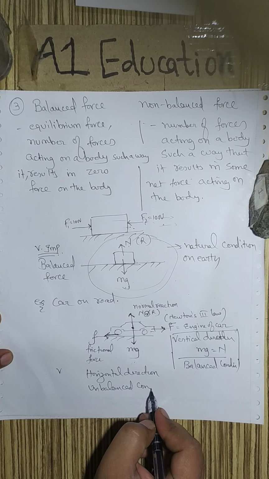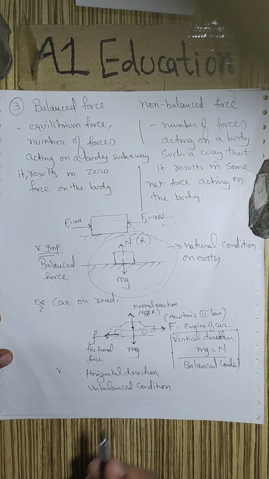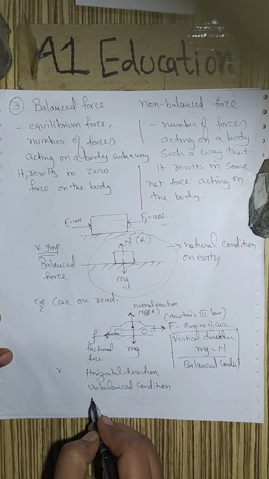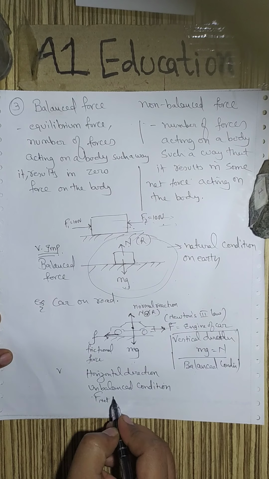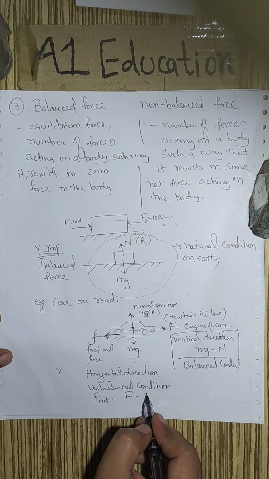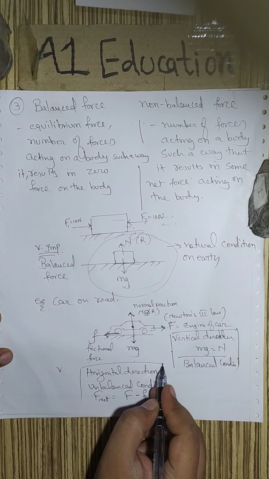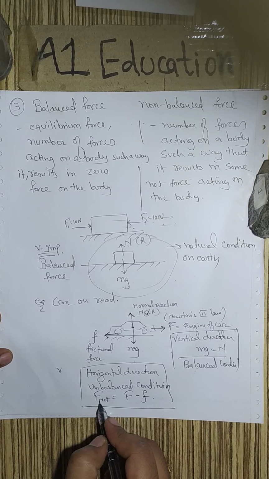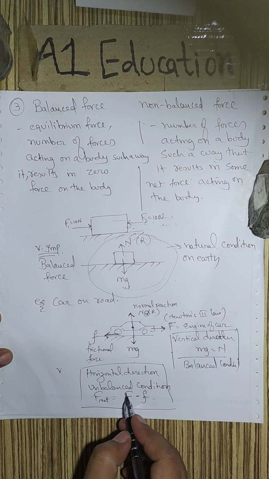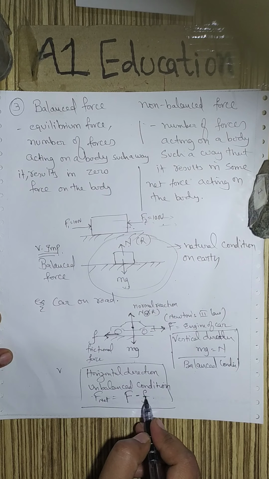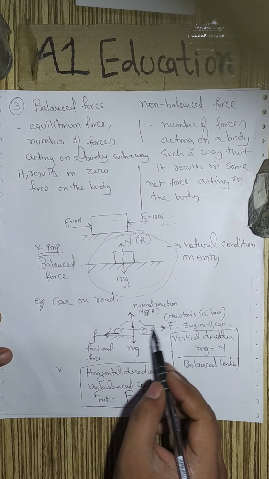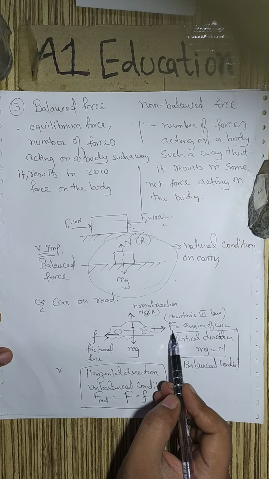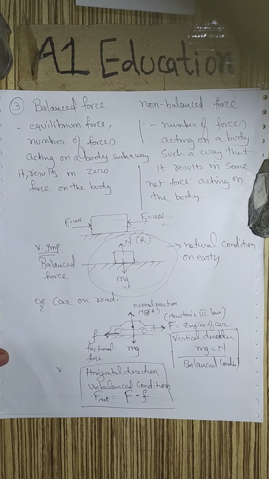Unbalanced condition means there is some force acting on the car. What is that force? The net force acting on the car in the horizontal direction is the force of the engine minus the frictional force. So there is a net force in the horizontal direction, and so the car moves in the forward direction.